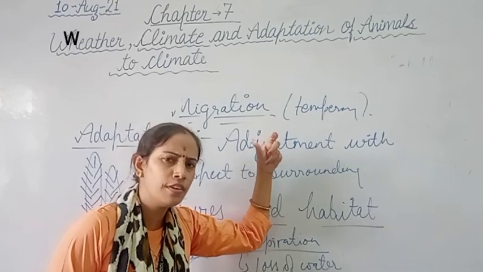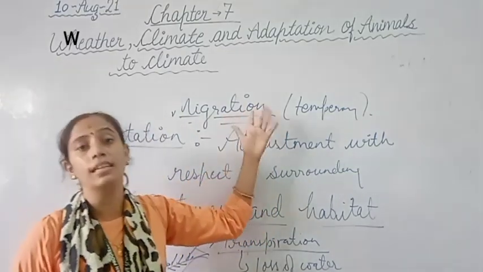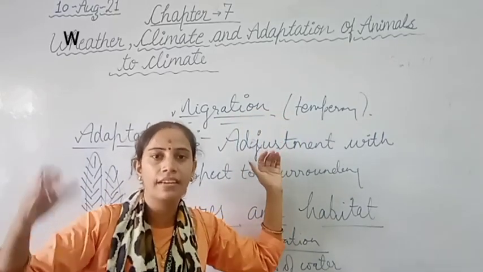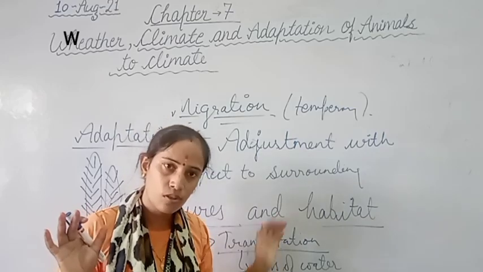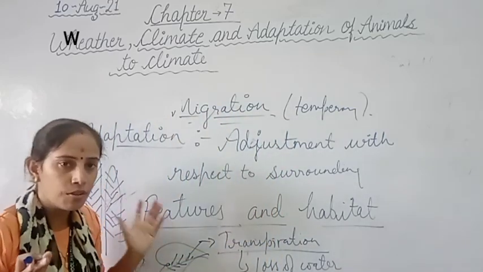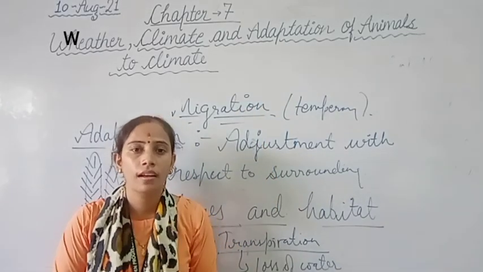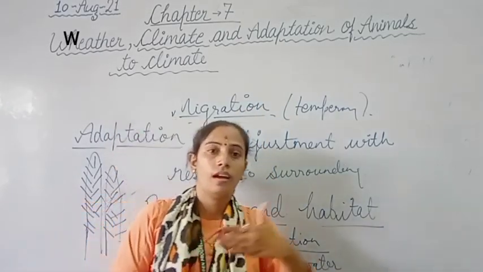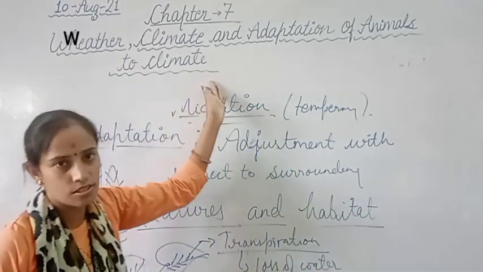अगर बहुत ज़्यादा severe condition आ जाती है, so in most examples, the birds start migrating from that place. Clear? So these are the methods which help animals survive in a particular place or react according to climate change.